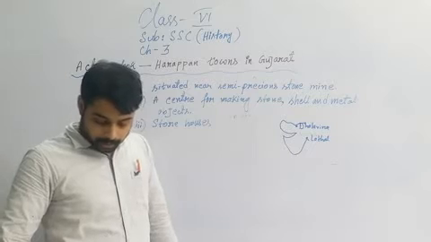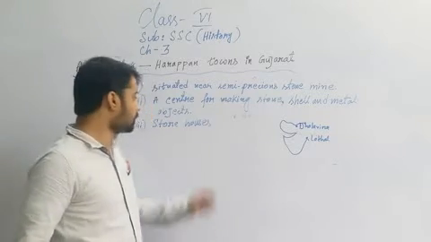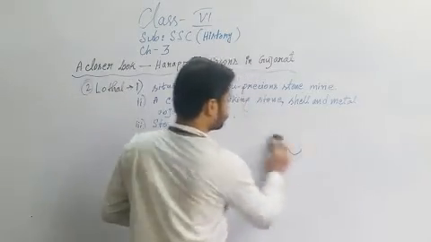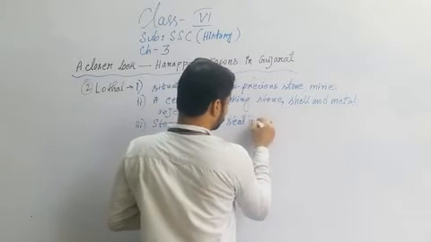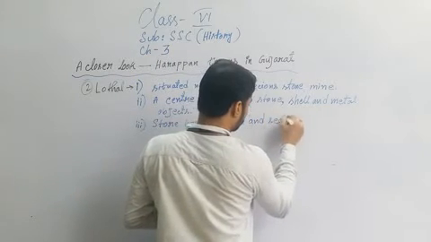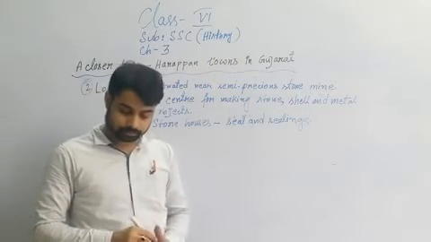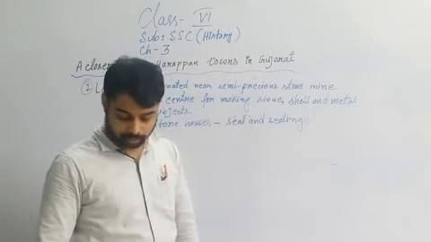Number four, seals and sealings were found in the storehouse. What are sealings? Sealing means the impression of a seal on clay.